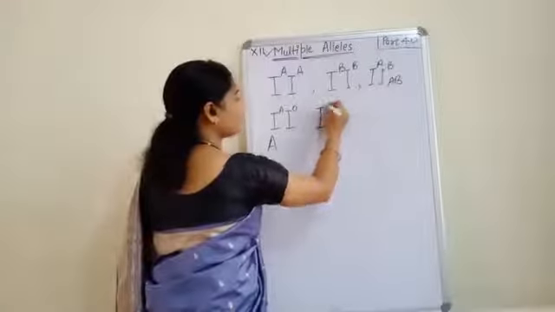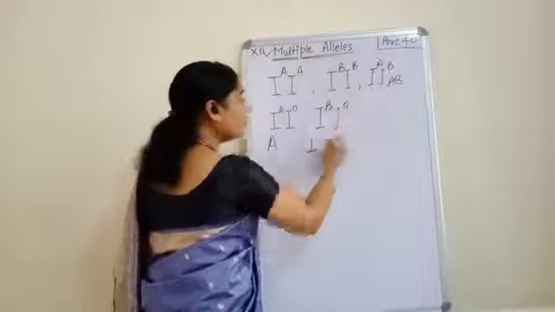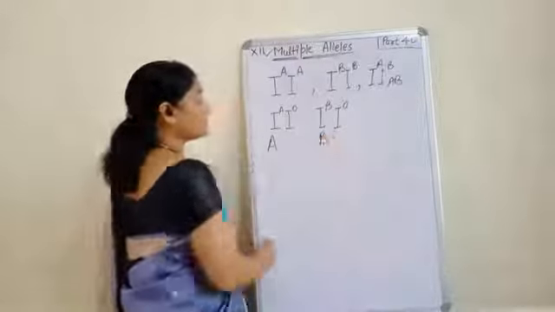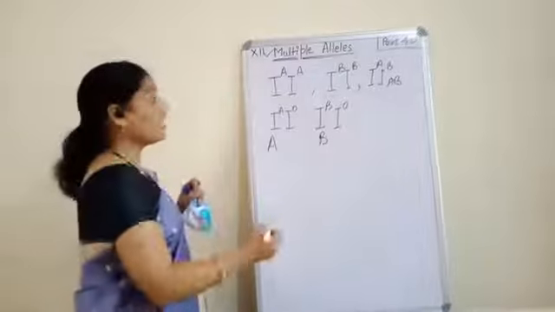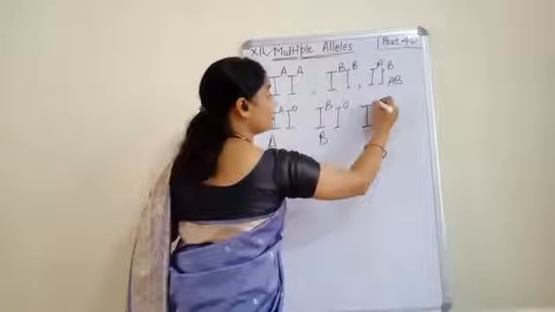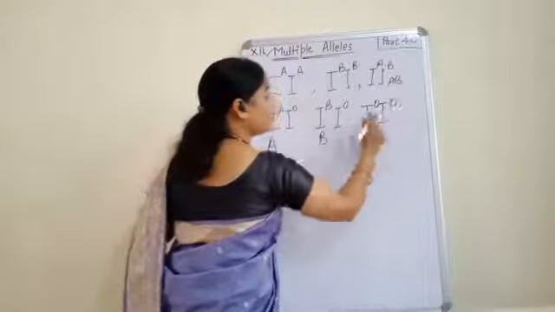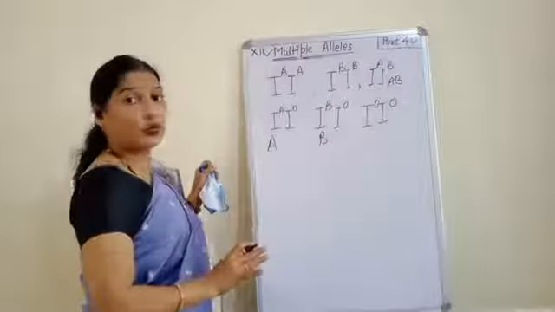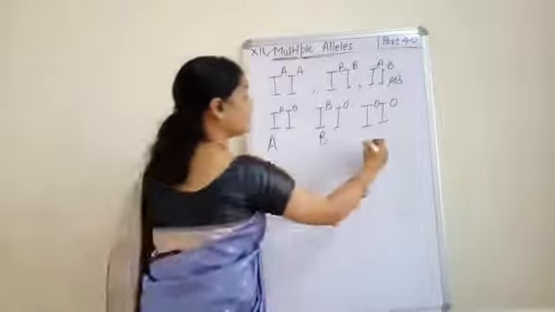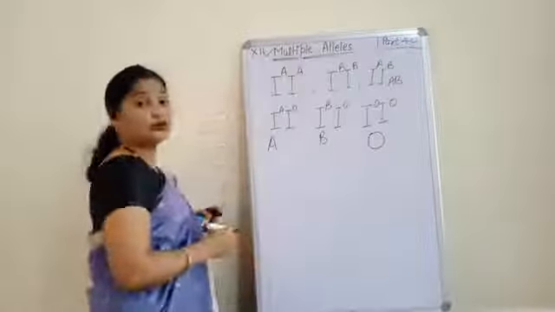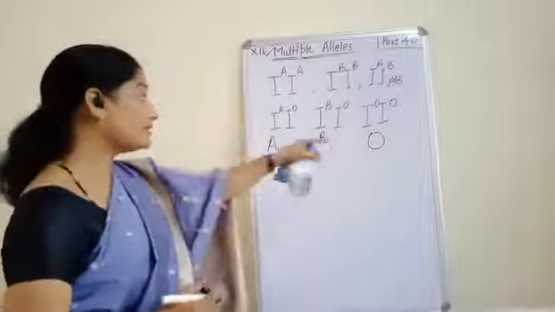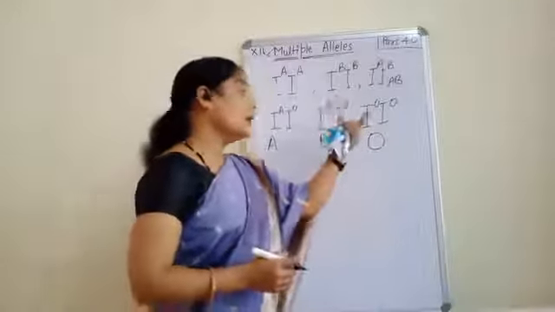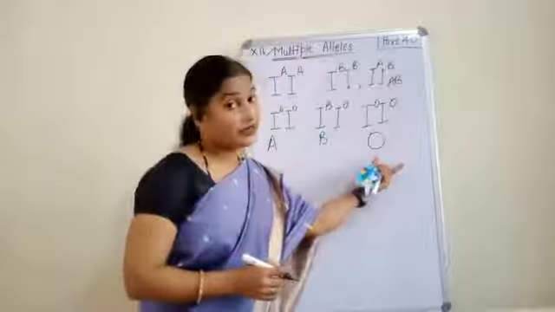Even I can write I^B I^O. Definitely heterozygous, but the blood group of the person will be B. Now, there is only one situation when the recessive allele will represent itself: when both the alleles are the same, homozygous recessive, and in that condition we can write that the blood group of the person is O. And this is the reason, children, that because it is recessive in nature, O blood group is very rare.